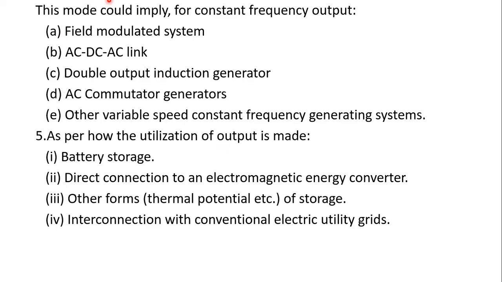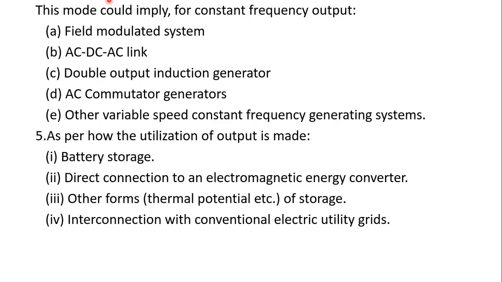The first one is the field modulated system, and the second one is the AC DC AC link. The third one is double output induction generators. The fourth one is AC commutator generators, and the fifth one is other variable speed constant frequency generator systems. So these are 5 types, actually 4 types, and for the remaining we can use the fifth type, the variable speed constant frequency generating system. These are the 5 types of systems that can be used with variable speed with fixed pitch blades.